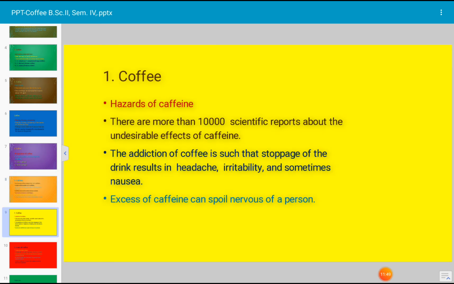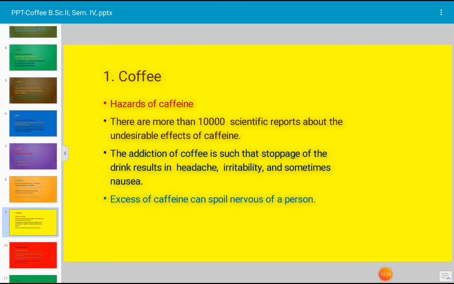Let us see the hazards of the coffee caffeine. The caffeine, a type of alkaloid, occurs in the seeds of coffee. Let us see the hazards. What are the bad effects of the coffee? Harmful effects of the coffee. There are more than 10,000 scientific reports about the undesirable effects of coffee. The alkaloids cause several health hazards.